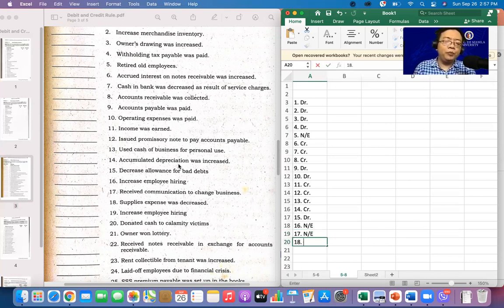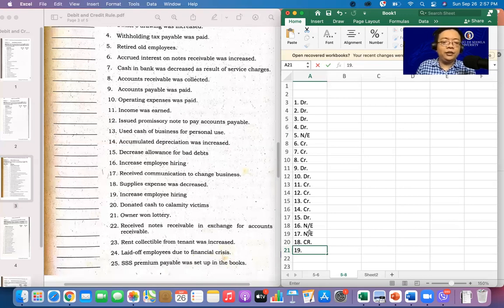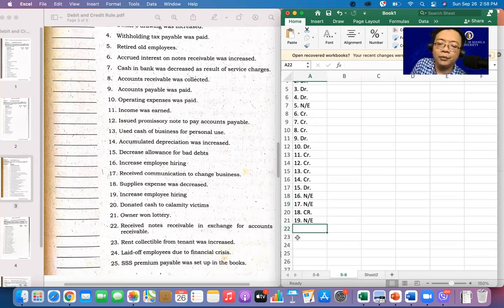Number 18, supplies expense was decreased. If you decrease the supplies expense, expense has a normal balance of debit. If you decrease that, it is to be credited. Okay? Sana naintindihan ha. Number 19. Same lang siya kanina. NE pa din. Naulit lang. Number 20. Donated cash to calamity victims. So meaning, if we donate cash, we decrease our cash. Okay, it is to be credited. Alright, CR.